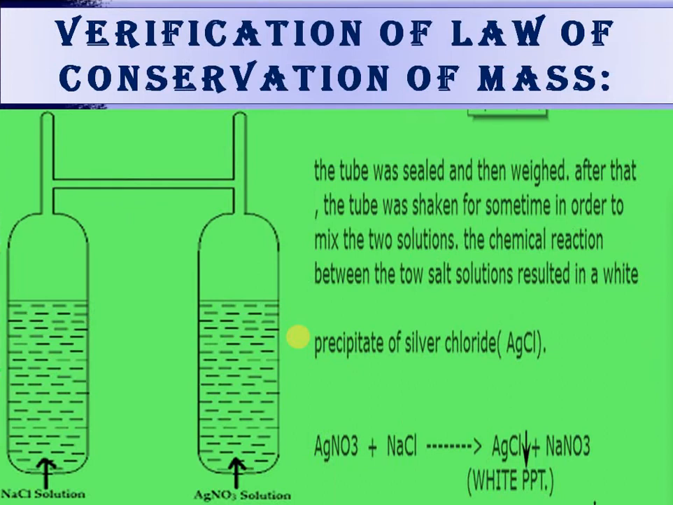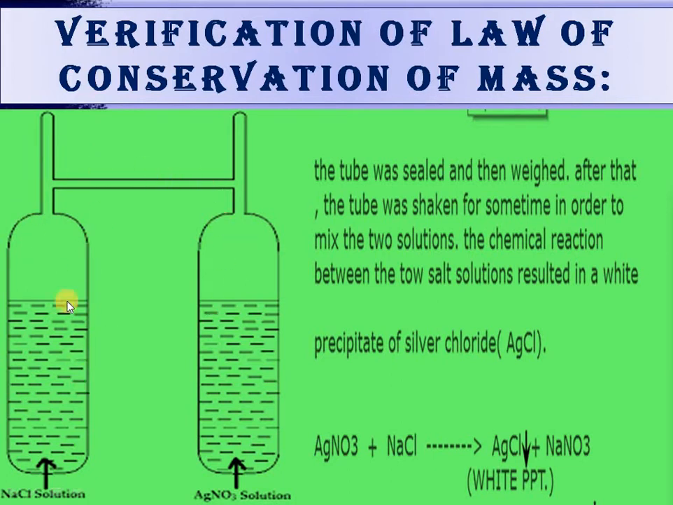Now next is verification of the law of conservation of mass. This law is verified by Landolt by using the H-shaped tube. This is the H-shaped tube, like the English alphabet H. It represents an H-shaped tube. This H-shaped tube is used by Landolt to verify the law.